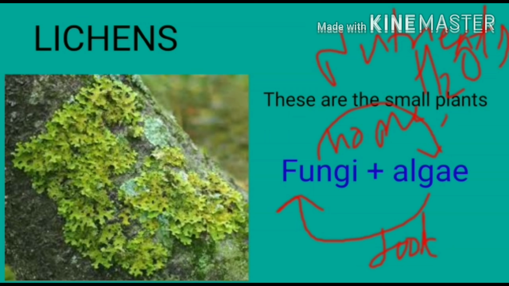Lichens are very small plants consisting of a combination of fungi and algae. Algae are autotrophic and can photosynthesize, so algae provide food to the fungi. In return, the fungi provide a home, water and nutrients to the algae.